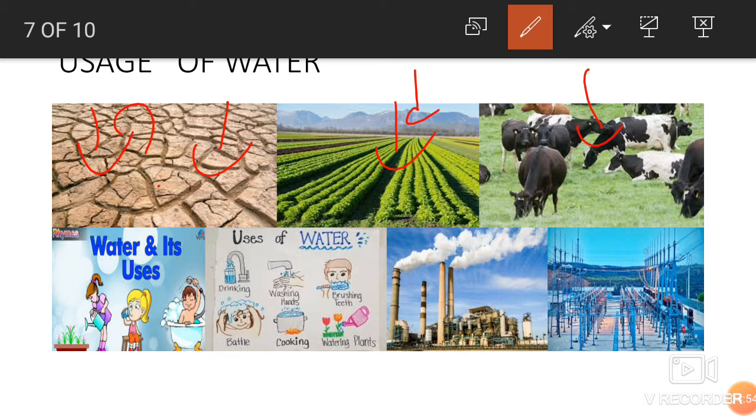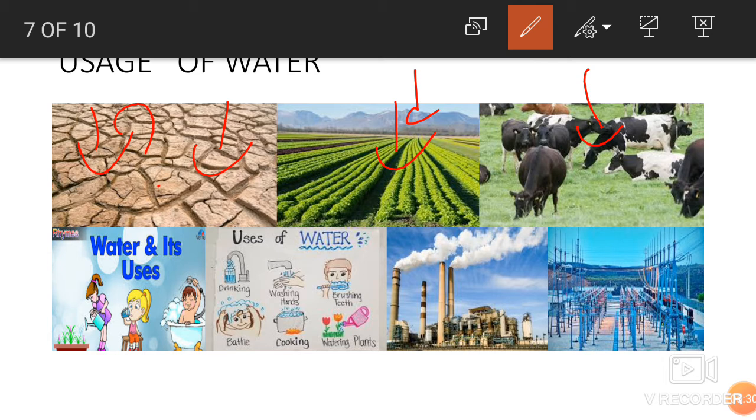On the other hand, the places that face scarcity of these two things, scarcity means if water is less, food is less, if the plants and the animals do not get proper food and water, then they are unhealthy. Thus you can understand that the plants and the animals also need drinking water to stay alive. If animals drink dirty water from the ponds, lakes and rivers, they may fall sick and die, children. Can you imagine your life without water?